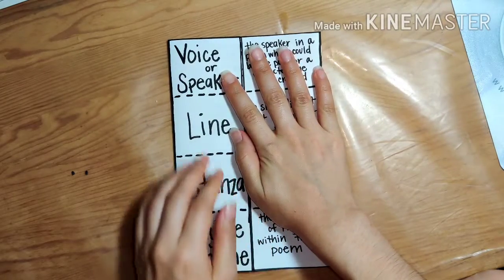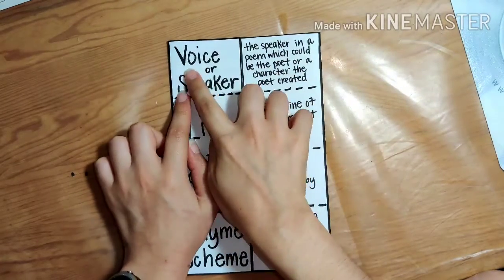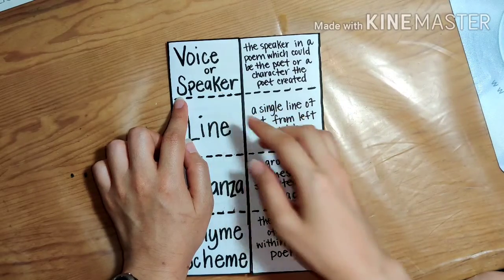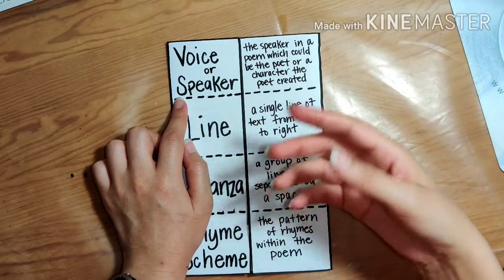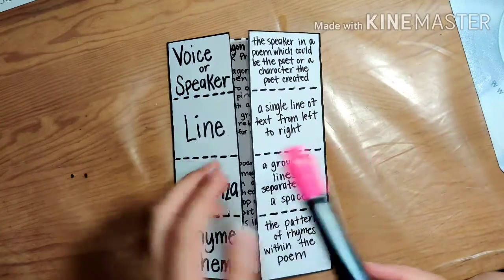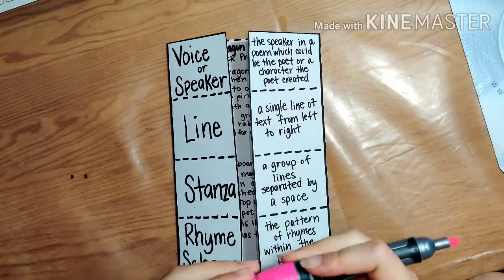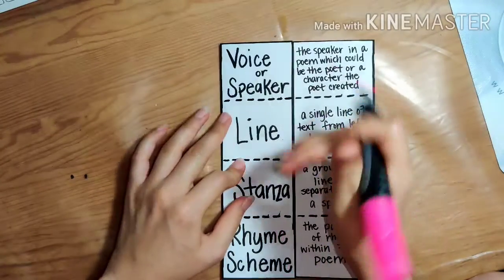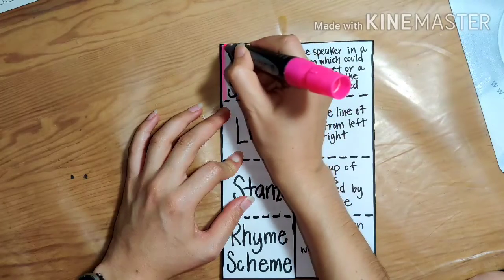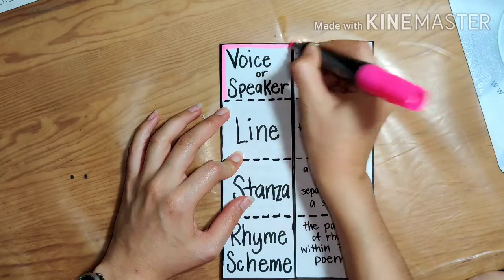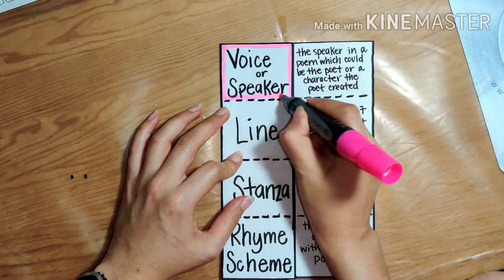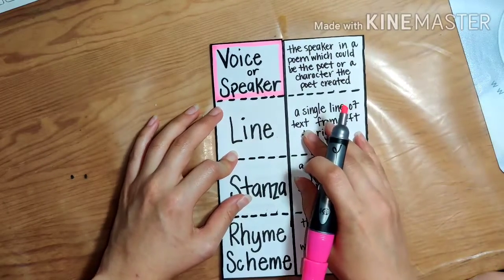So, the very first part that we have in a poem is called voice or the speaker. And when we talk about this, we're actually going to be looking for them in the poem that we just had. And we're going to highlight this in our pink highlighter. So we're just going to color code each of these parts from the poem.